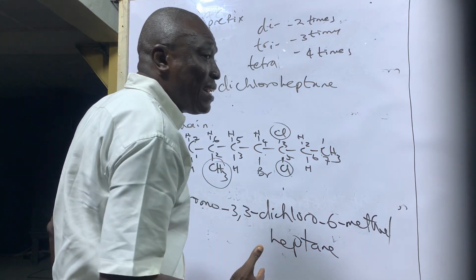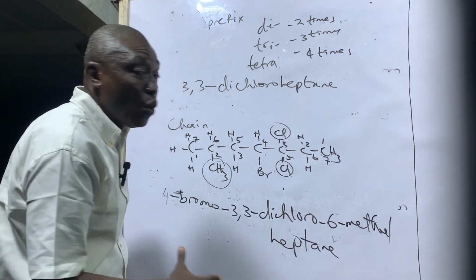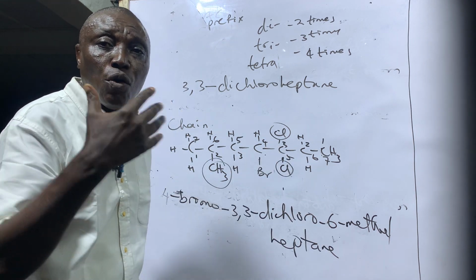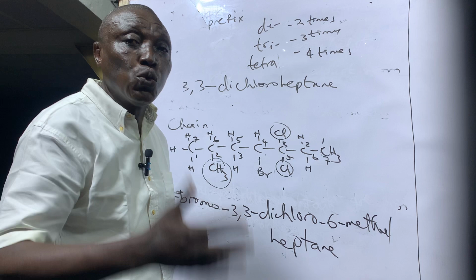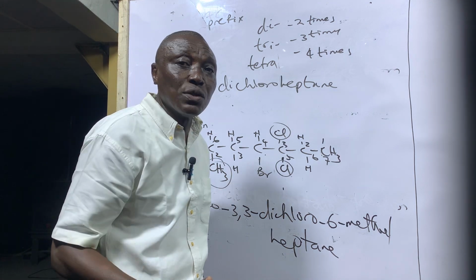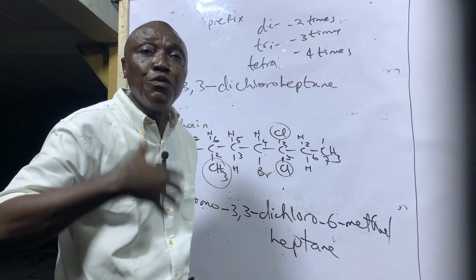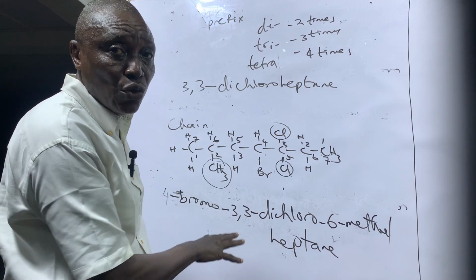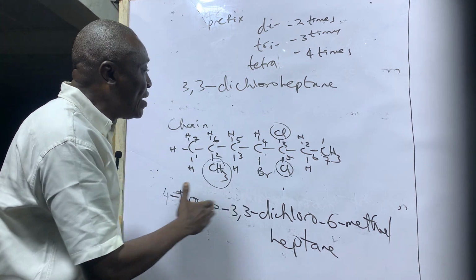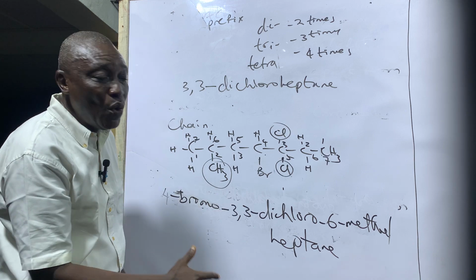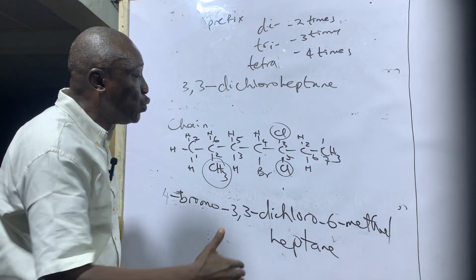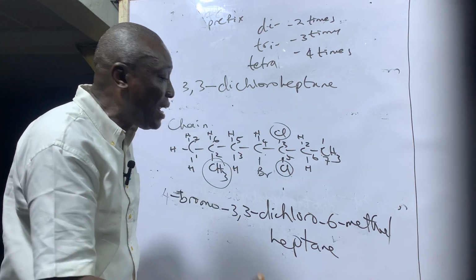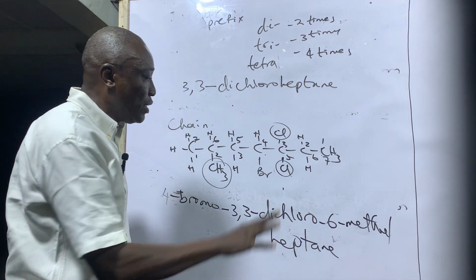Then, after that, you look at the substituent. If the same substituent appears 2 or more times, if it's 2 times, that is di. If it's 3 times, that is tri. If it's 4 times, that is tetra, as we have shown in the class. Then you name the compound where you have 2 or more substituents alphabetically in the order of the substituent.